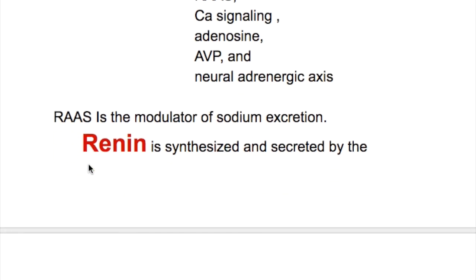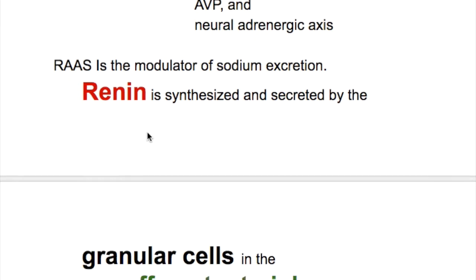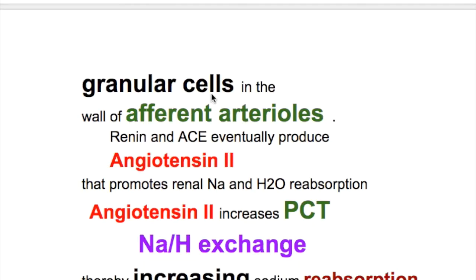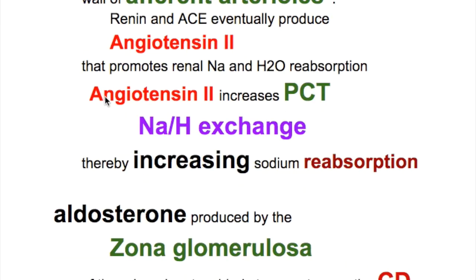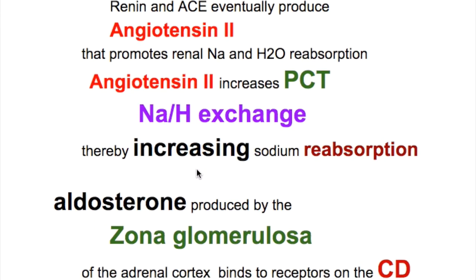Renin-angiotensin system is the modulator of sodium excretion. Renin is synthesized and secreted by the granular cells in the wall of the afferent arterioles. Renin and angiotensin converting enzyme eventually produce angiotensin II that promotes renal sodium and water reabsorption. So what angiotensin II does is that it increases the proximal tubular sodium hydrogen exchange, thereby increasing sodium reabsorption.